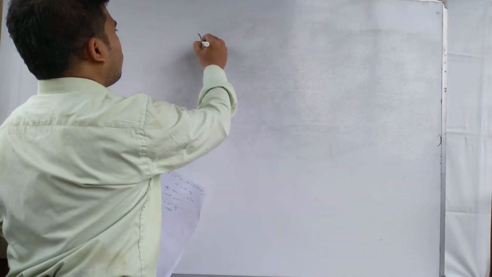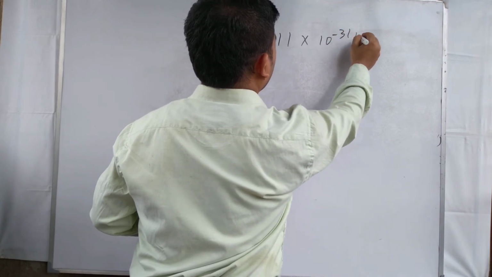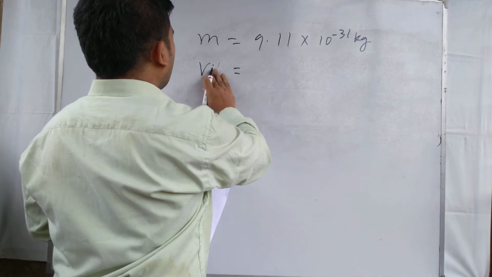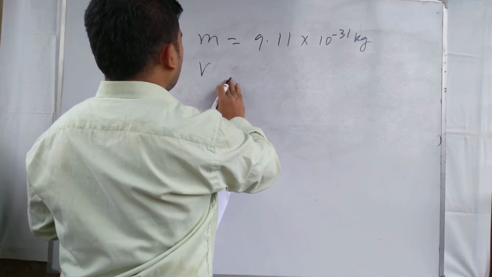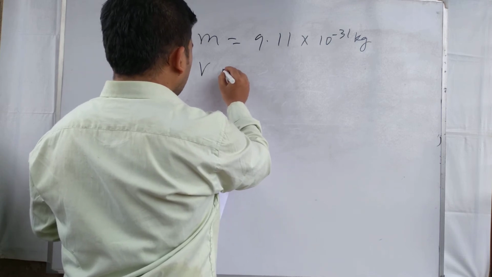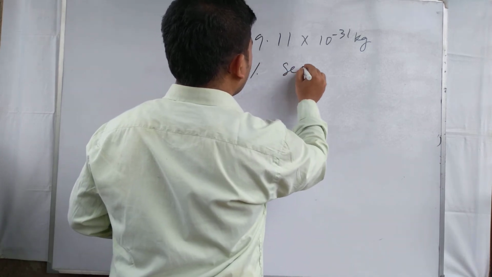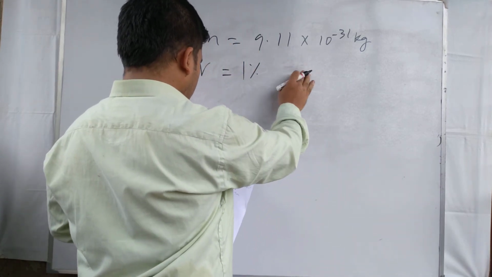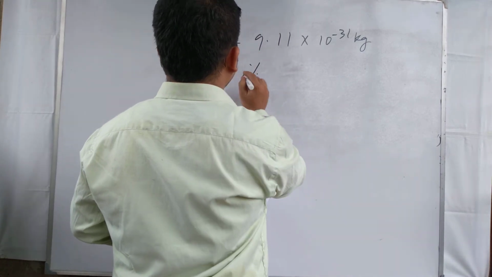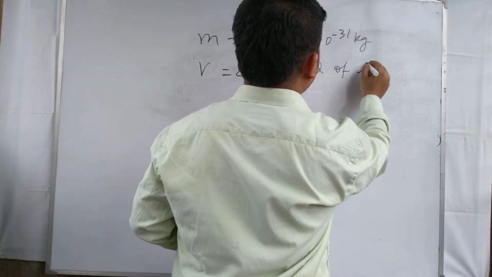Another numerical for an electron: mass is 9.11 into 10 to the power minus 31 kg, and velocity is 2% of the speed of light.